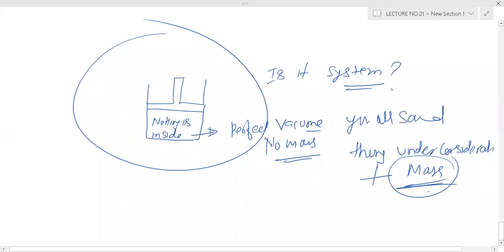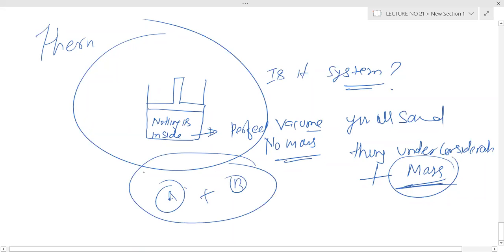If there is no mass, it is not a system. A system requires energy or mass transfer. An isolated system does not require anything. Okay, we'll study it in thermodynamics. So here, just to make you feel, A is your system, B is the surrounding, A plus B is your isolated system.